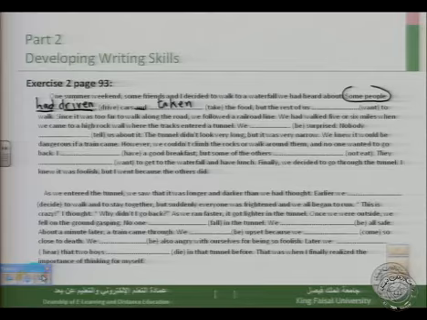So some people had driven cars and taken the food, but the rest of us wanted. So it's in the simple past since it came after that event. But the rest of us wanted to walk.